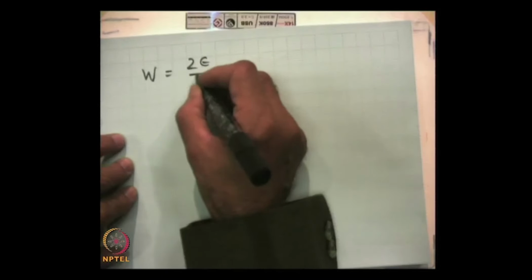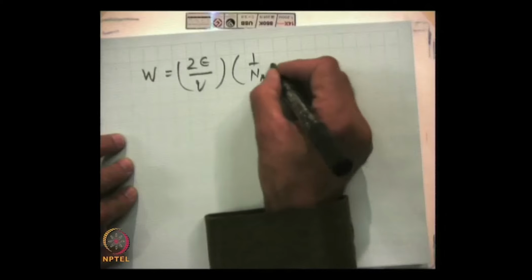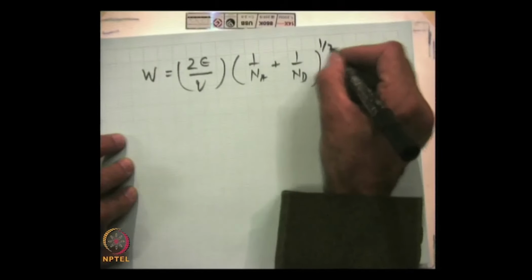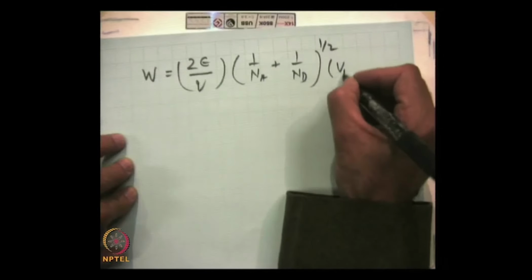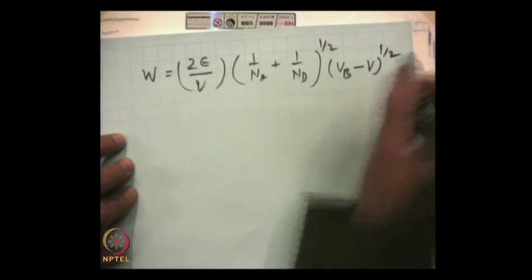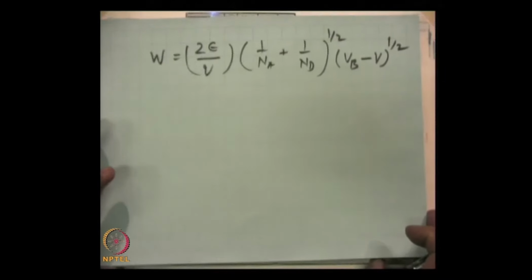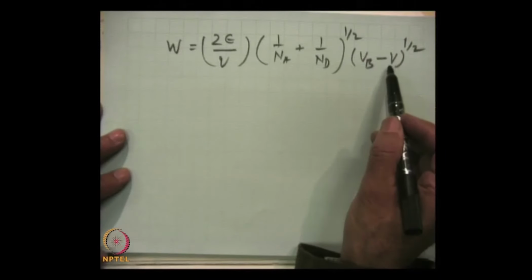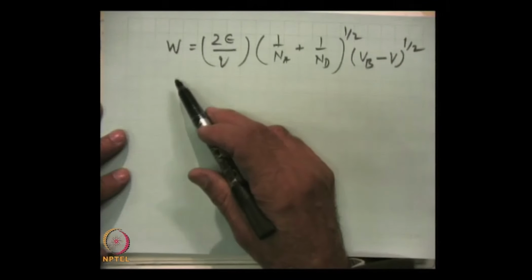This is true, even mathematically we have seen that this was the expression which we wrote earlier, with power half and here Vb minus V, and we said that the sign of V has to be taken into account when we calculate the depletion width.